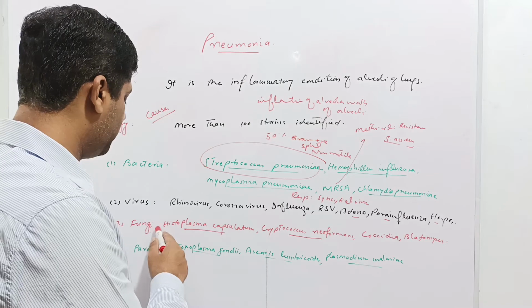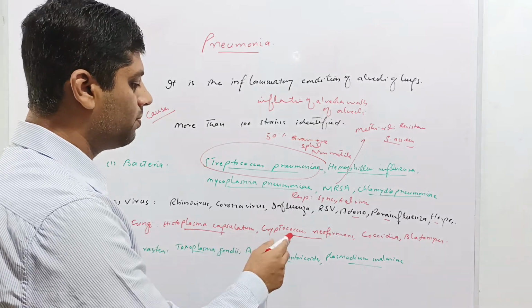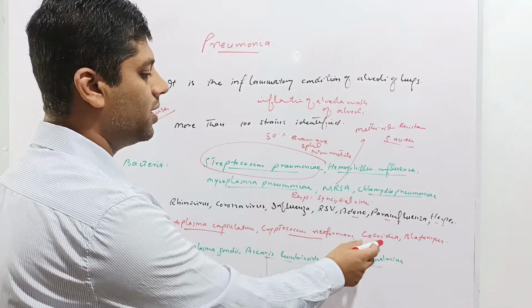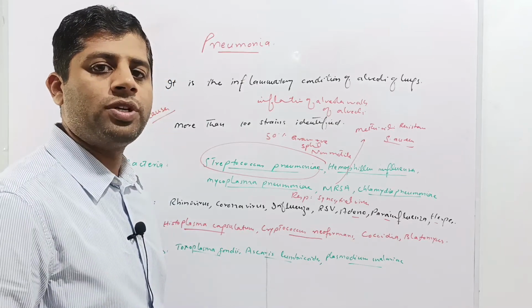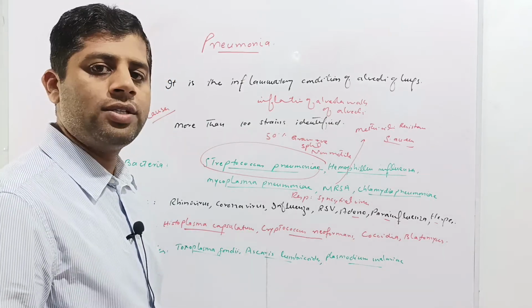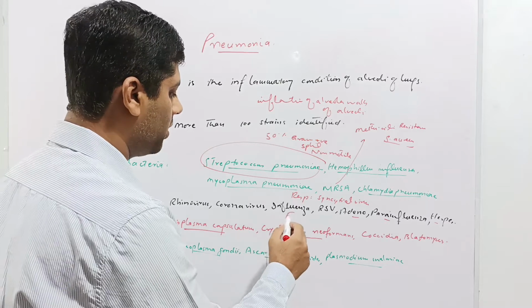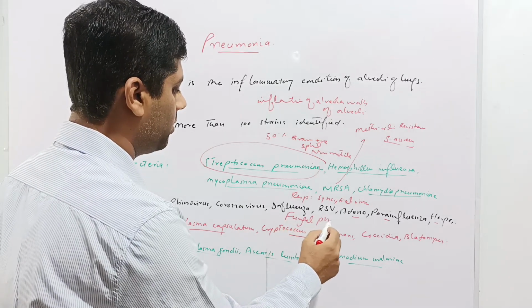Then the fungi: Histoplasma capsulatum, Cryptococcus neoformans, Coccidioides, and Blastomyces. These are some important fungal causes of pneumonia. And pneumonia caused by fungi is called fungal pneumonia.